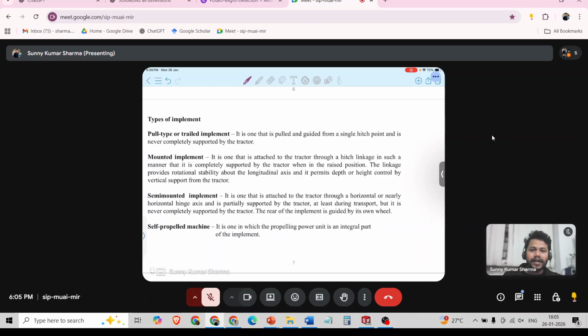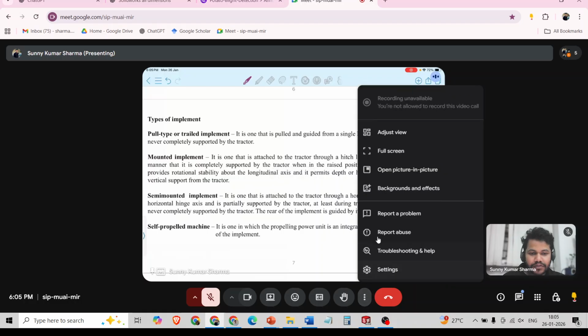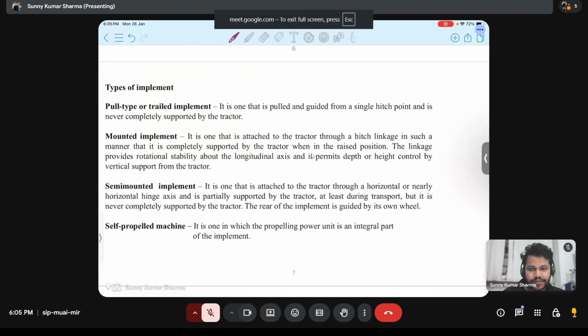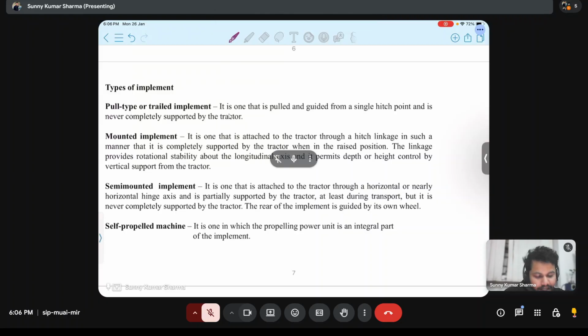No, in any of these type of implements, no implement will get powered. It's just related to how we are attaching the implement with the tractor. It's not related to how it is getting power. In pull type implement, it is just pulled and guided from a single hitch point.